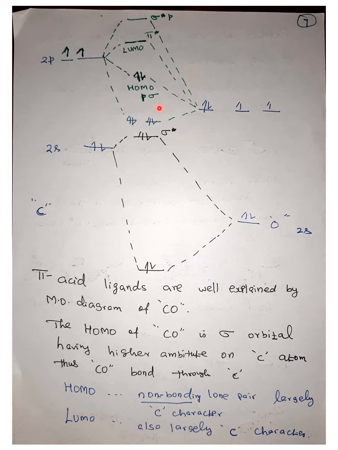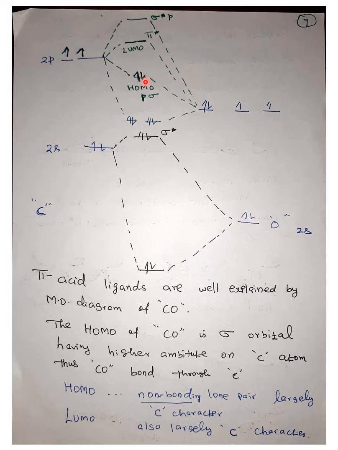For the pi orbitals, you can see that the pi orbital electrons mostly come from the oxygen 2p electrons. Then there is the highest occupied molecular orbital, that is HOMO. The HOMO is a p sigma or non-bonding orbital, which mostly comes from the carbon electrons. And the LUMO is the pi star orbitals, which also have carbon character. So you can see that the highest occupied molecular orbital and the lowest unoccupied molecular orbital both have carbon character.